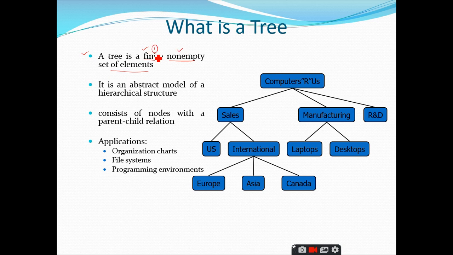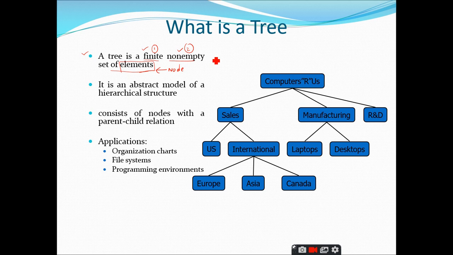This is one point you have to remember regarding trees, and this is the second point. In simple terms, a tree is a collection of elements, right? But in this particular context of trees, we call these elements by a special name, node, similar to the linked list. So if somebody asks you what a tree is, you can simply say that a tree is a collection of nodes. But if you want to elaborate the definition, a tree is a collection of nodes which is a non-empty set and which is finite in nature.